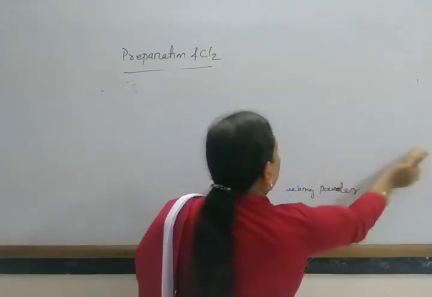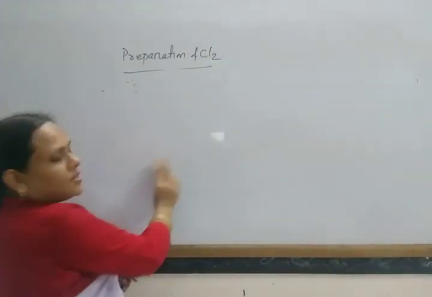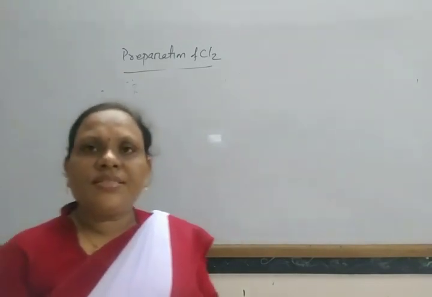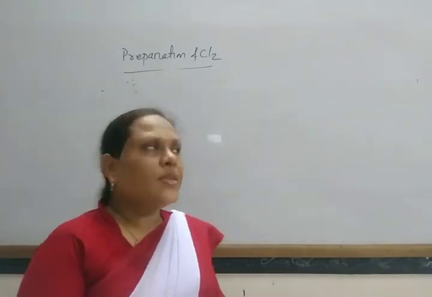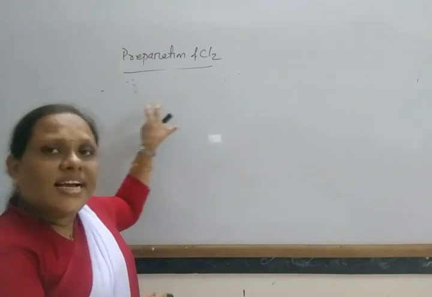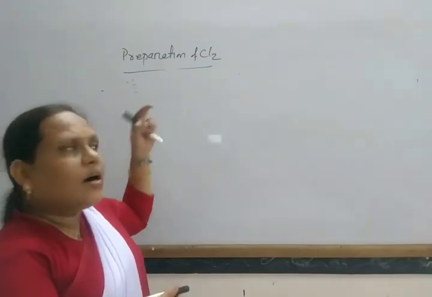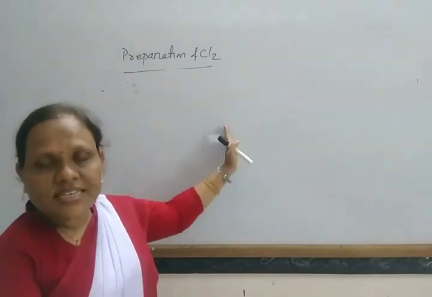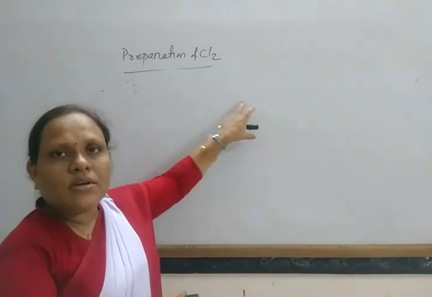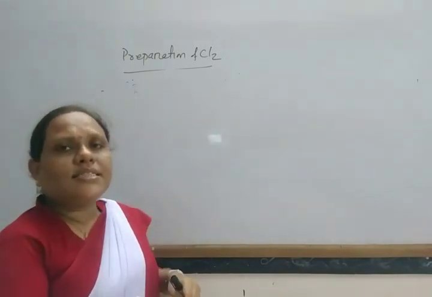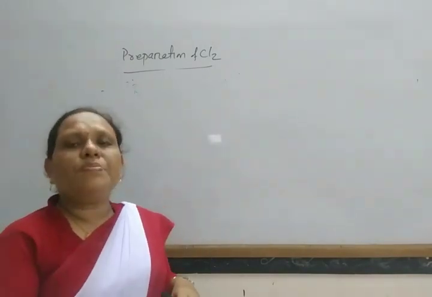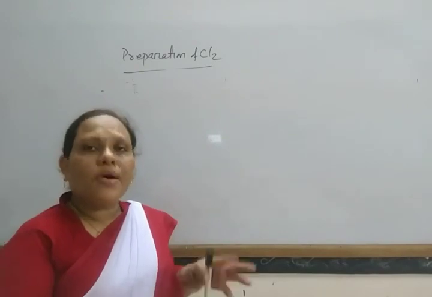The bleaching action of chlorine is due to oxidation. Due to its oxidizing nature, the oxidation of other substances takes place, and as it is due to oxidation, the bleaching action of chlorine is permanent.